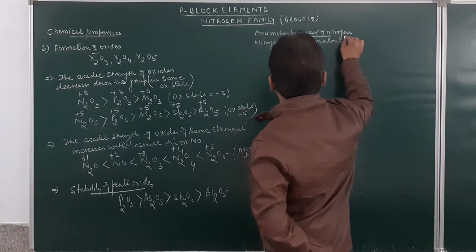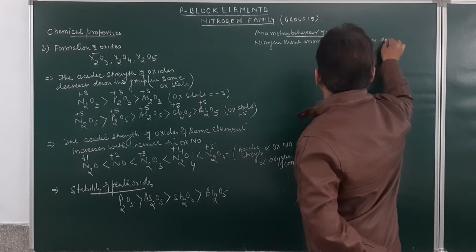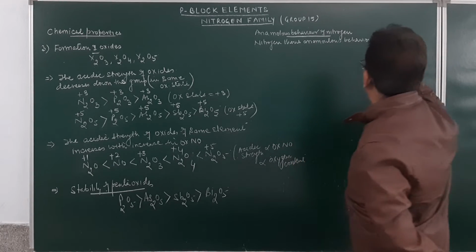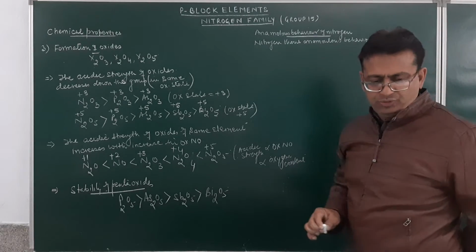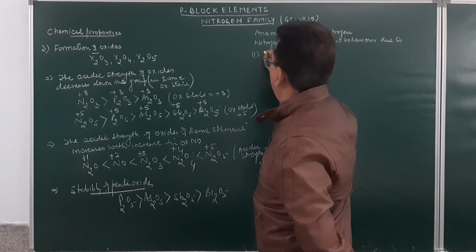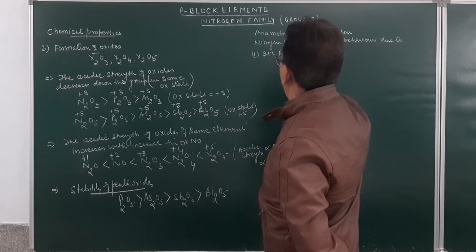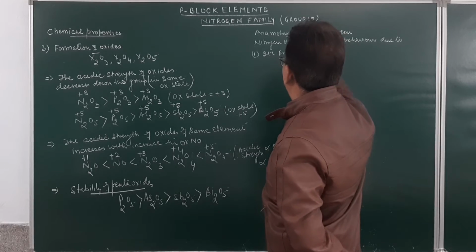What are the various anomalous behaviors? This can be a 1 or 2 marks question in the board examination. The first reason is its small size. So it shows anomalous behavior due to small size.